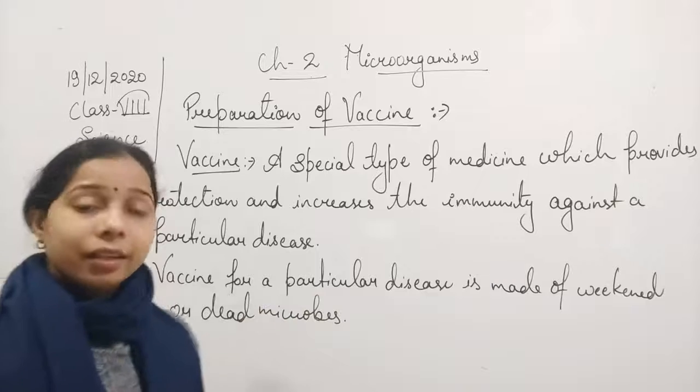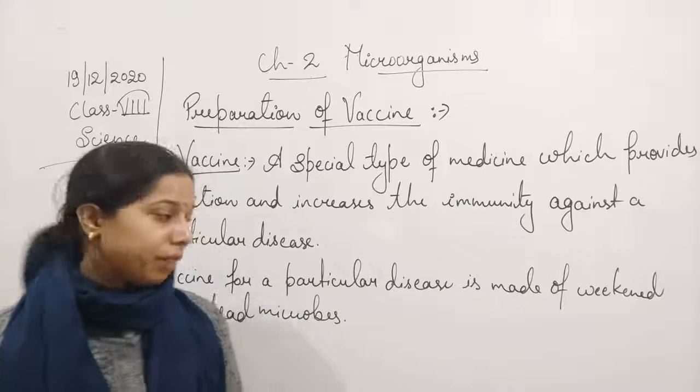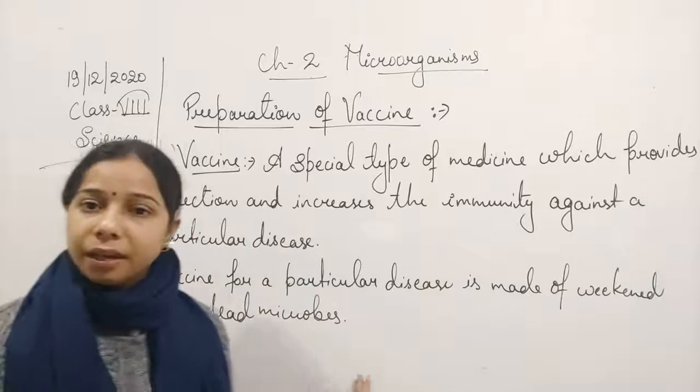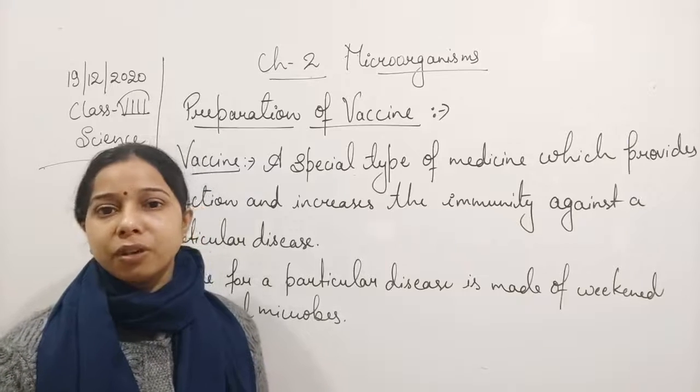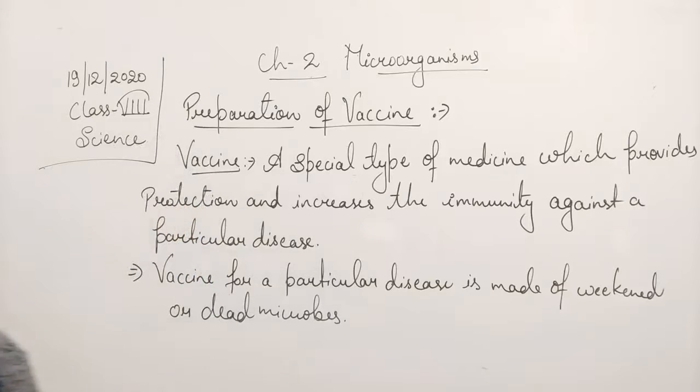Okay, so basically it is prepared with the help of a weakened or dead microbe. They are responsible for the preparation of this vaccine.